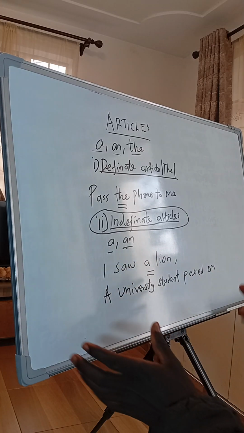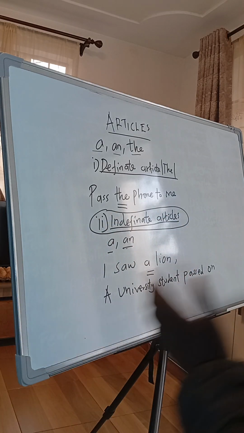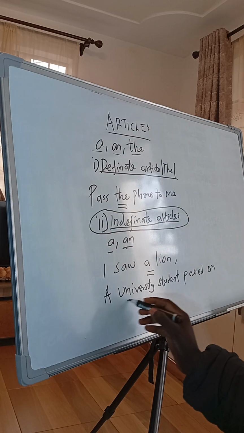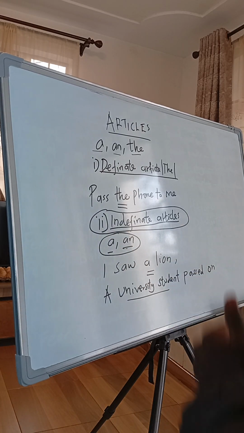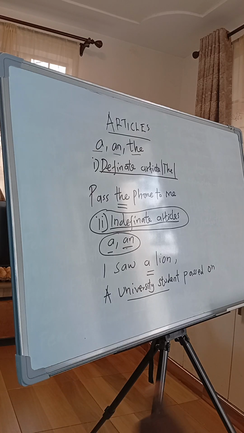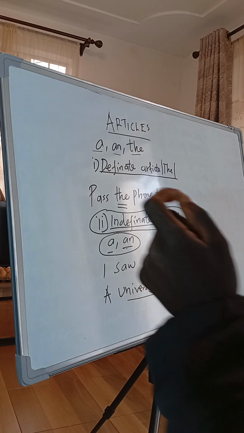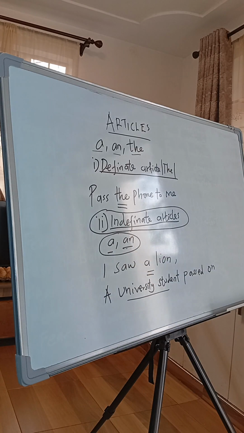You are talking about a university student. You are not being specific. It could be a girl or a boy. So if you remember, I told you we use these two articles when you are giving an unspecific noun, and also when you're mentioning a singular and a countable noun.